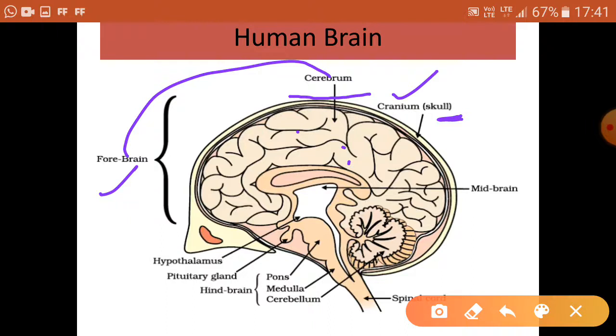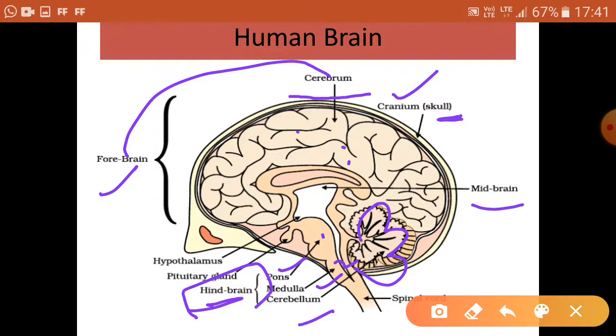Then we have got midbrain, which joins the forebrain with the hindbrain. Then in hindbrain we have got pons, medulla and cerebellum. These are the parts of hindbrain. This one is pons, this one is medulla. Below pons we have got medulla, and this structure is known as cerebellum. These are the part of your hindbrain.